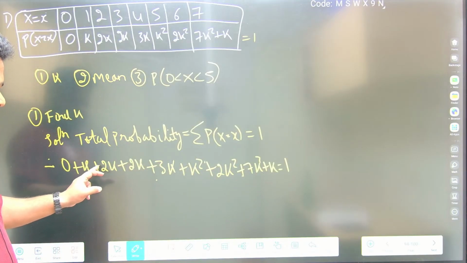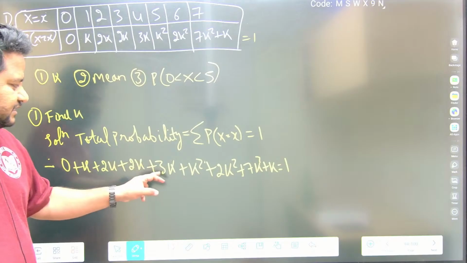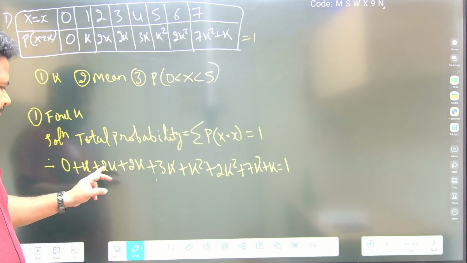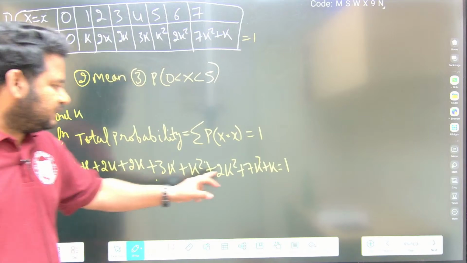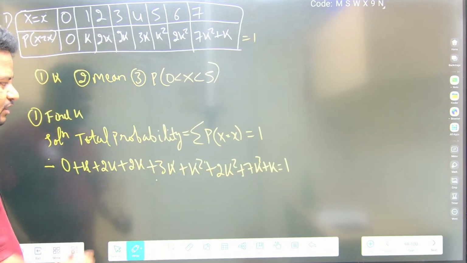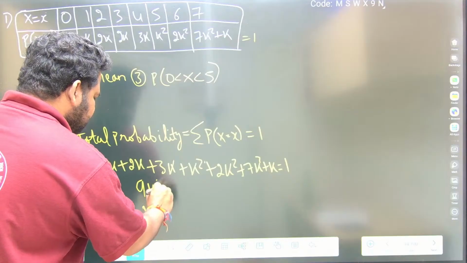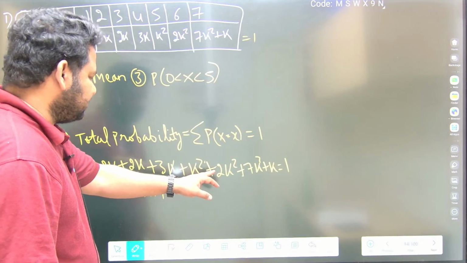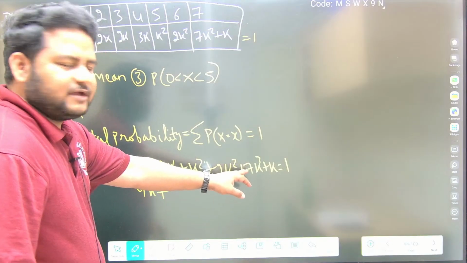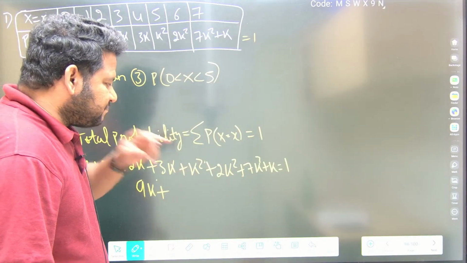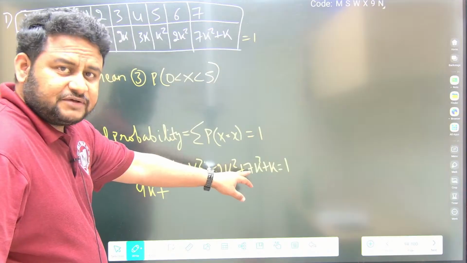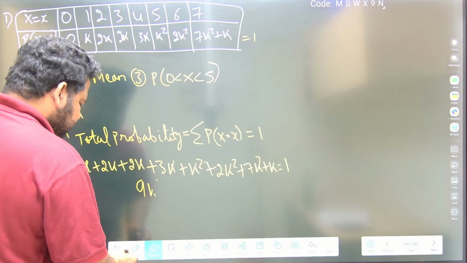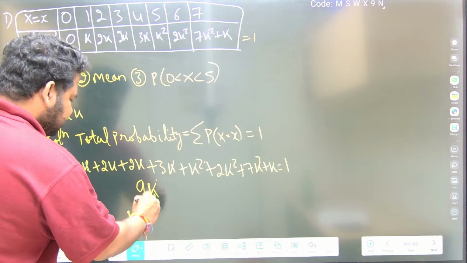Then k square plus 2k square is 3k square, and 3k square plus 7k square is 10k square.